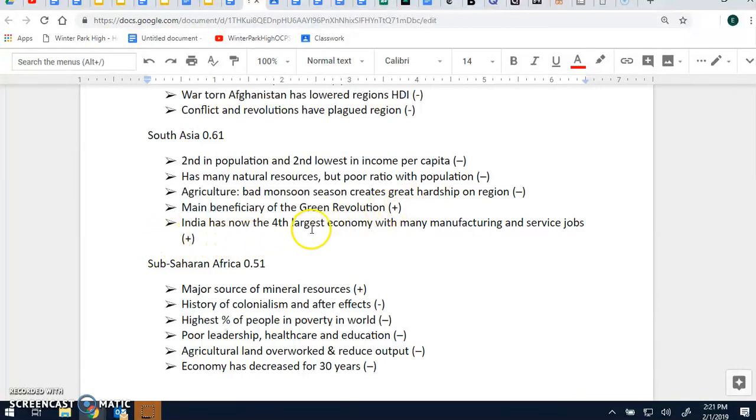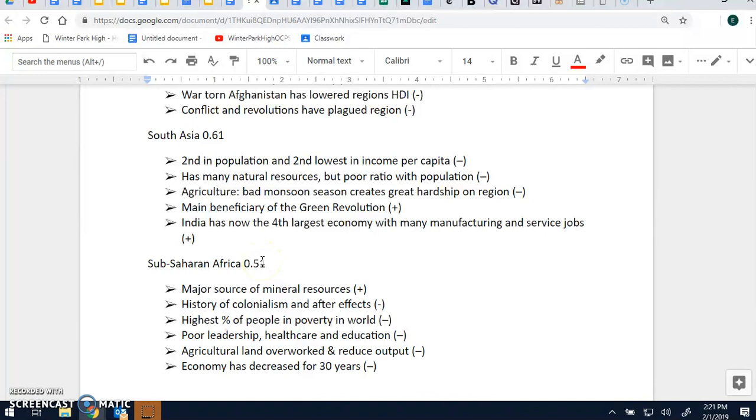India now has the fourth largest economy with many manufacturing and service jobs, a lot of high-skilled, cheap labor. But again, they have the fourth largest economy, just like China has, I think, the second, or they may now be the first, but they have the second largest economy. But they have over 1 billion people each. They have 3 times the amount of people we do. So if they're going to match our living conditions and our standard of living for all of their people, they would need to have an economy 3 times the size of ours. So very, very difficult.